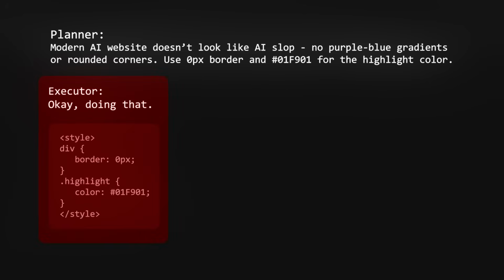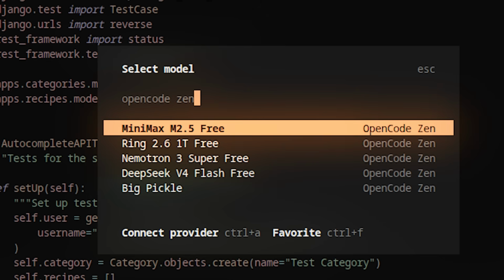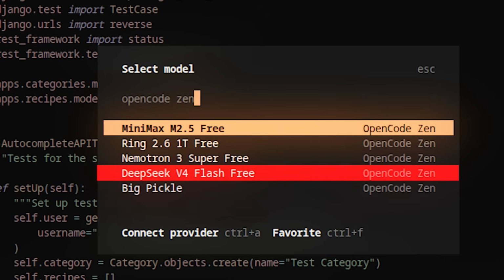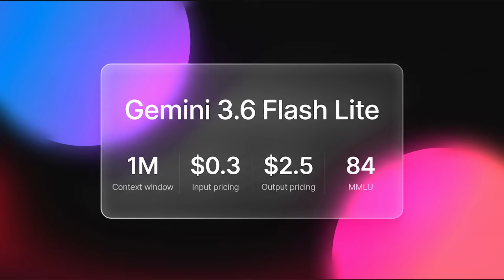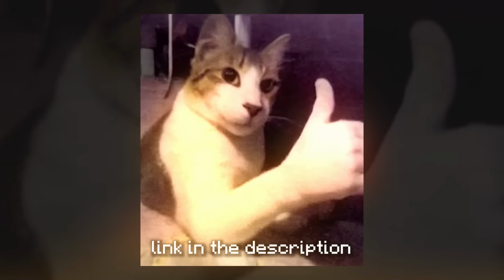Executor model doesn't have to be as smart because all the thinking and understanding of your idea has been done by the smarter model, meaning you can use free models hosted by OpenCode, like Deepseek v4 Flash, or if you wanna go a bit extra, you can use Gemini 3.6 Flash through Vertex AI, where you get free $300 upon sign up, guide on my Discord. So yeah, there is a better alternative to Claude Code, and now considering that not only we have a better model, but we also have a better harness to run it, the choice is up to you.